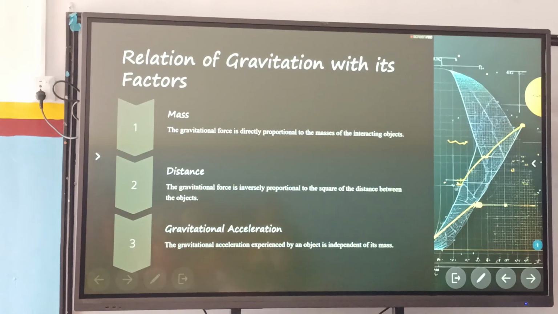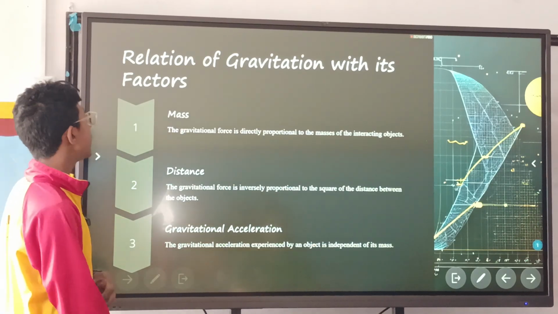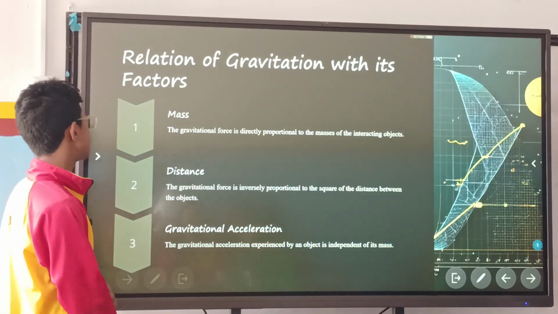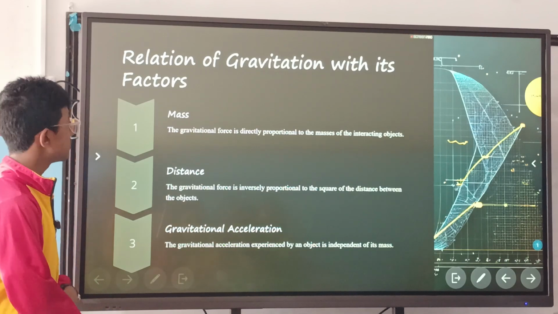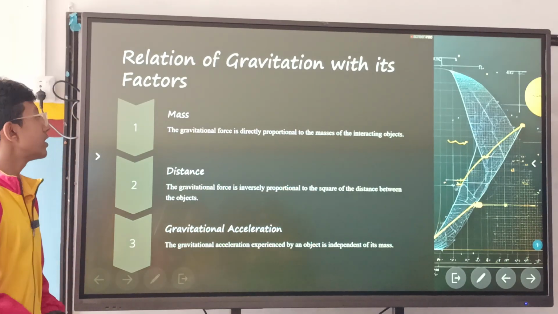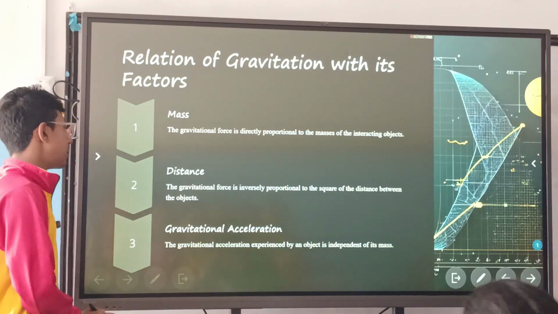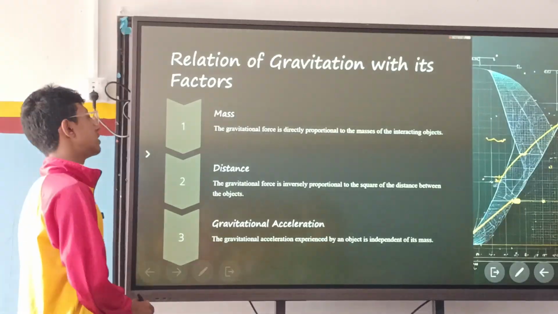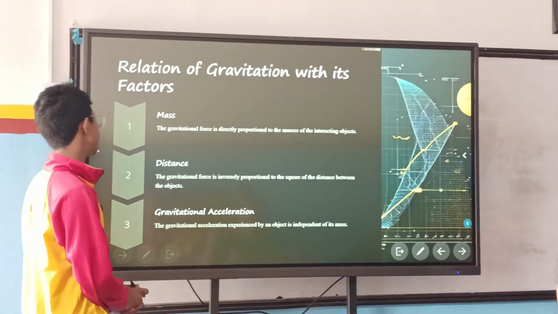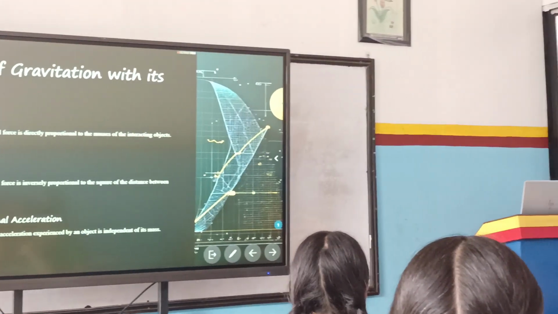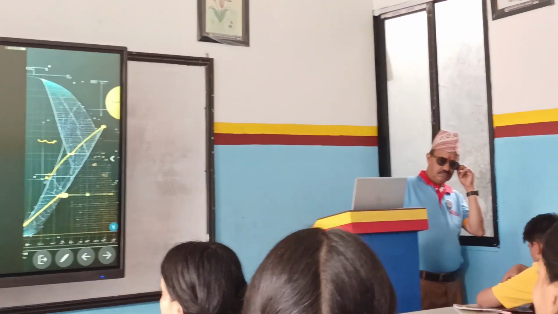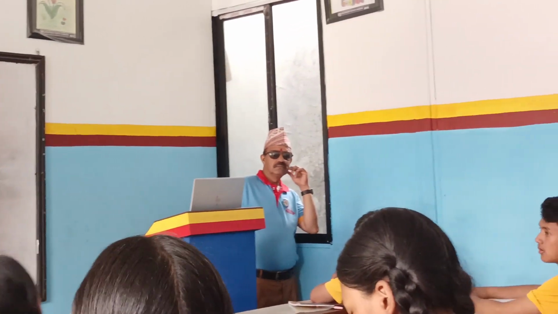Relation of gravitation with its factors. So gravitation depends on mass, distance, and gravitational acceleration. The first one is mass. The gravitational force is directly proportional to the masses of the interacting objects. Distance: the gravitational force is inversely proportional to the square of the distance between the objects. Gravitational acceleration: the gravitational acceleration experienced by an object is independent of its mass.